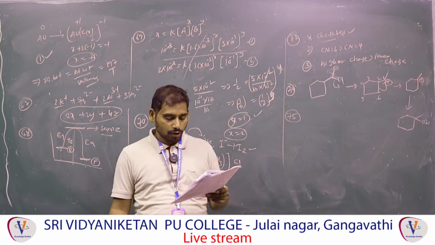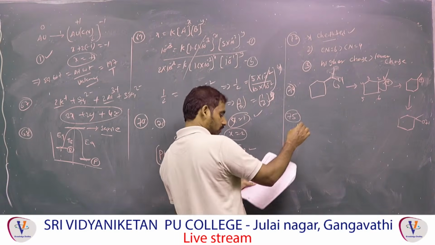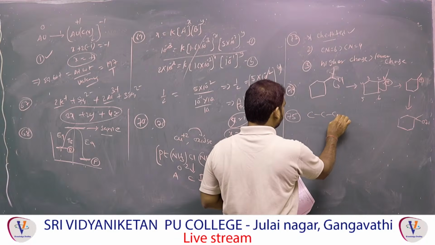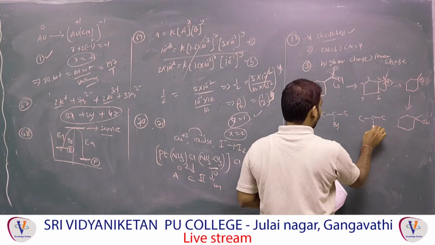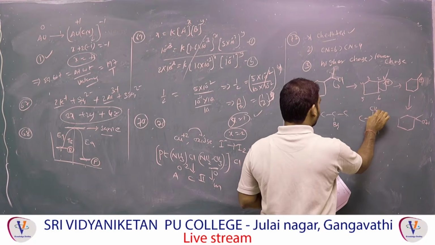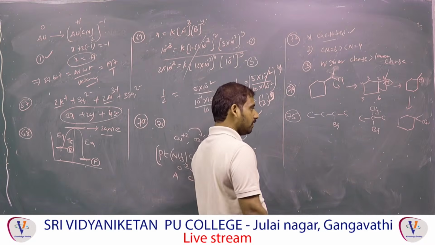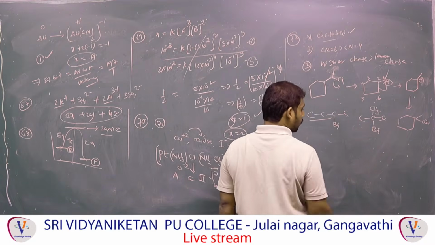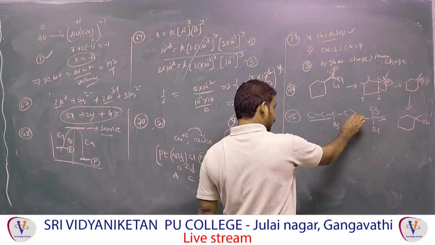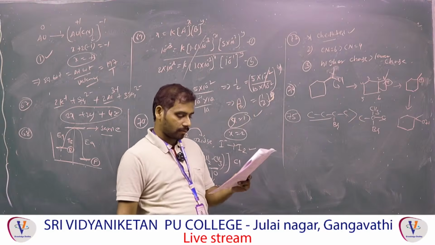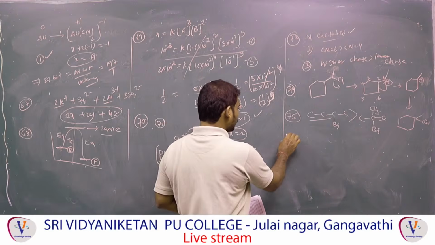Boiling point of 2-bromobutane is higher than 2-bromo-2-methylpropane. That is also correct. Observe this point: 2-bromobutane and 2-bromo-2-methylpropane have the same molecular formula but differ in the carbon chain. One is a straight chain, the other is branched. As the carbon chain increases, boiling point increases. That's why this is correct, so that option is also correct. Answer is A, B, C, D. Now 76.